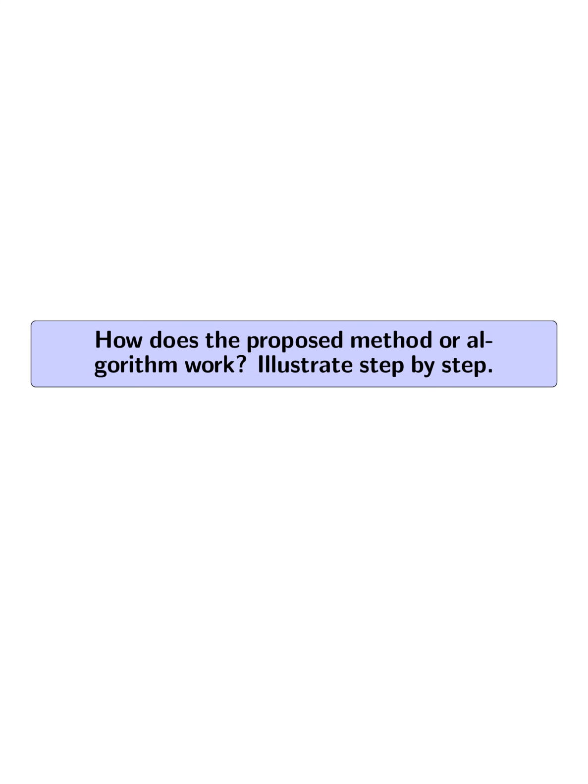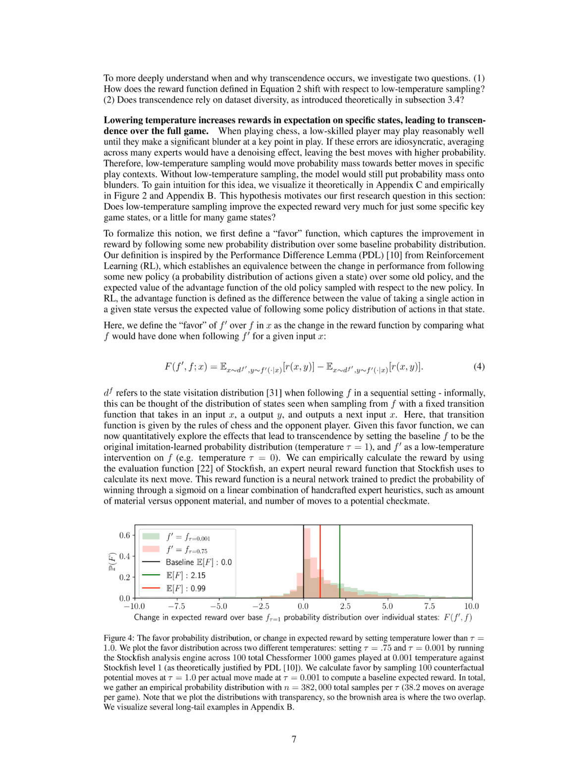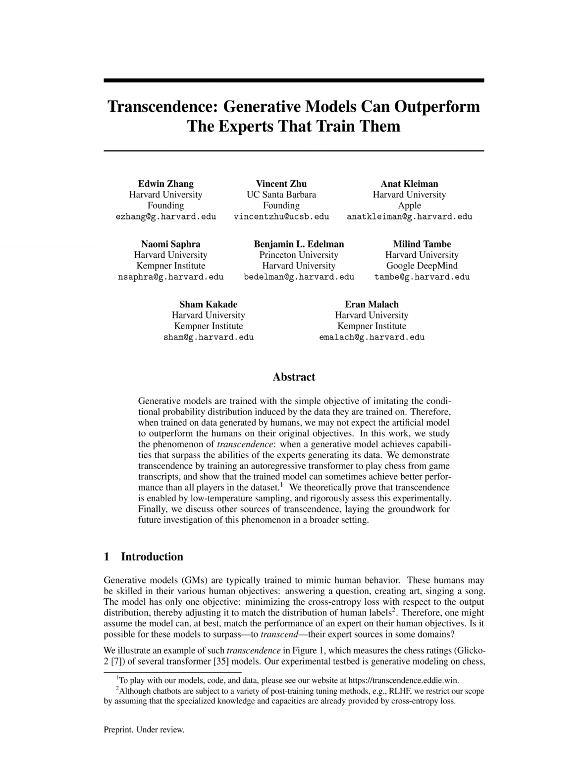How does the proposed method or algorithm work? Illustrate step by step. The proposed method works by training generative models on expert data and utilizing low-temperature sampling to achieve transcendence, where the model outperforms individual experts. Here is a step-by-step illustration of how the algorithm works based on the provided text. 1. Training on expert data. The generative models are trained on expert data, such as human chess transcripts, where the models predict the next move in the game autoregressively.